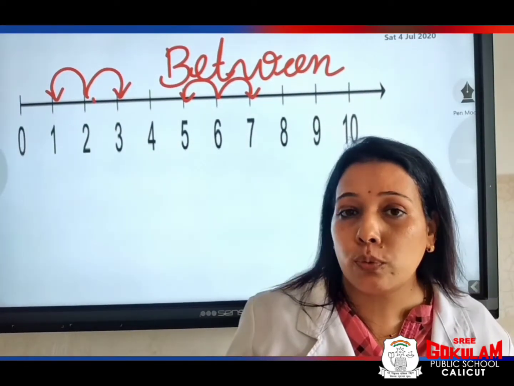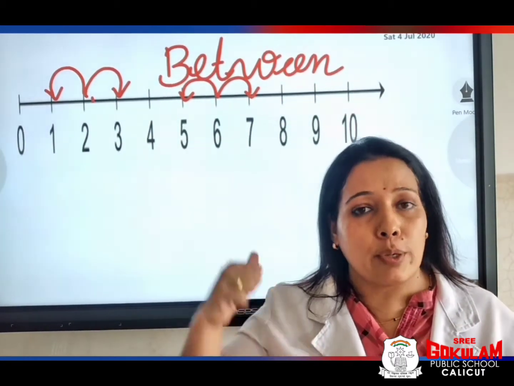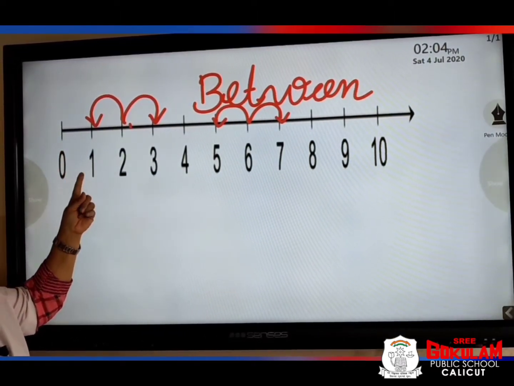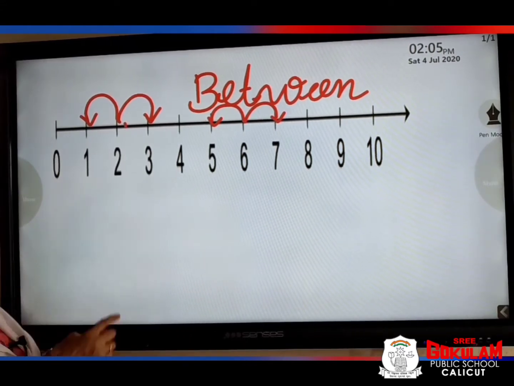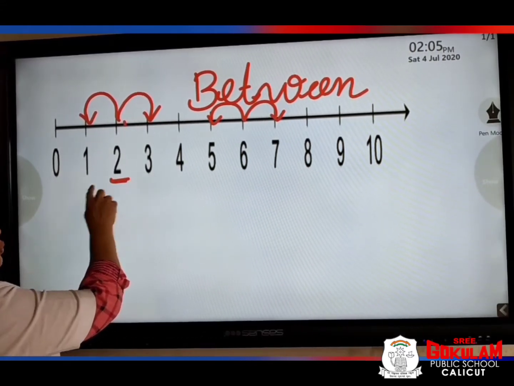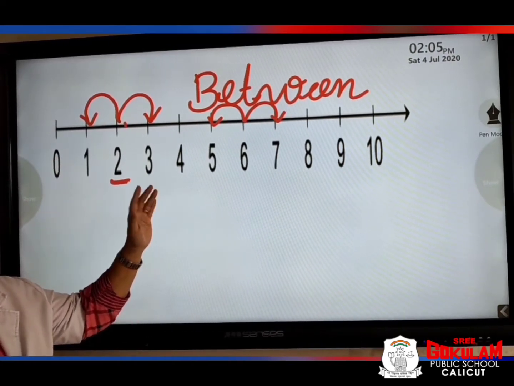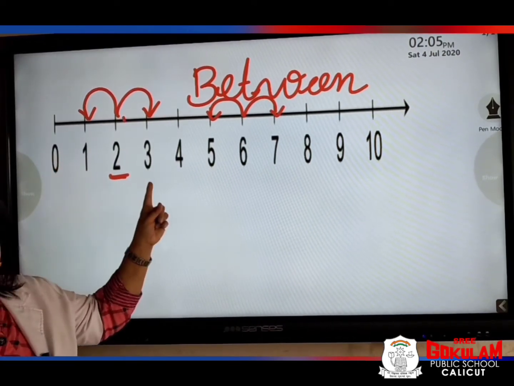Between means middle of the two. What do you mean by between? Between means middle of the two. Now, please look at the board. Here 1, 2, 3. Here, which is the between number? Yes, 2 is the between number of 1 and 3. Clear? 2 is the between number of 1 and 3.